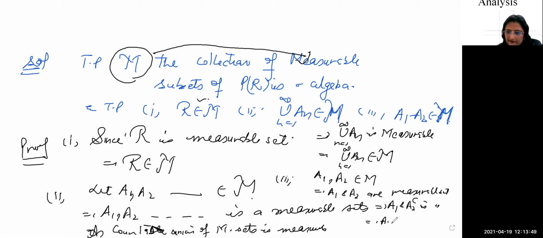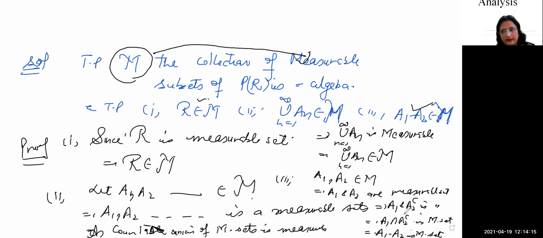It implies A1 intersection A2 complement is a measurable set. It implies A1 minus A2 is a measurable set. So in the third property we took two measurable sets and proved that the difference of two measurable sets is measurable, by using that if A1 is measurable then its complement is measurable.